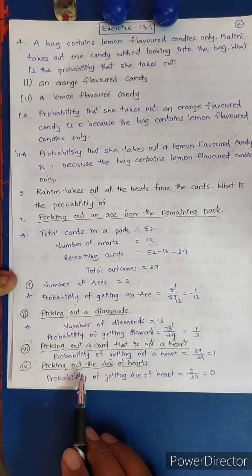Picking out the ace of hearts. Already we took the ace of hearts outside. So the favorable chances are 0 by 39. We get 0. Got it. Next.